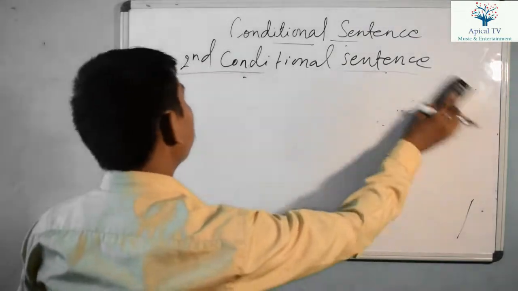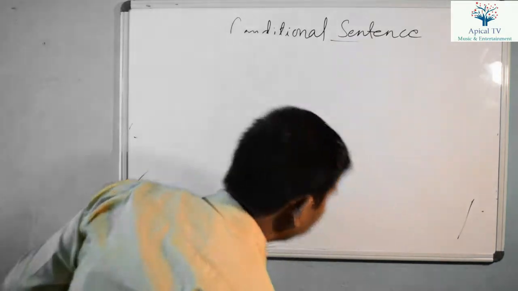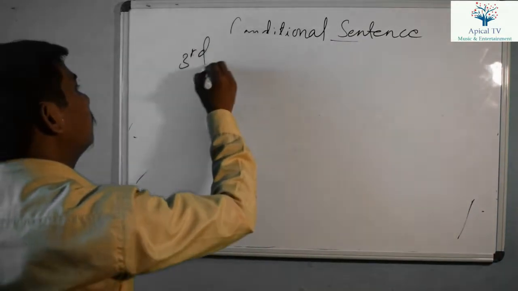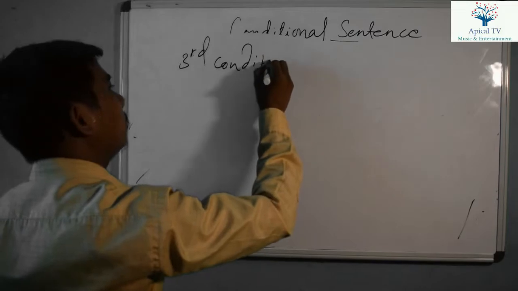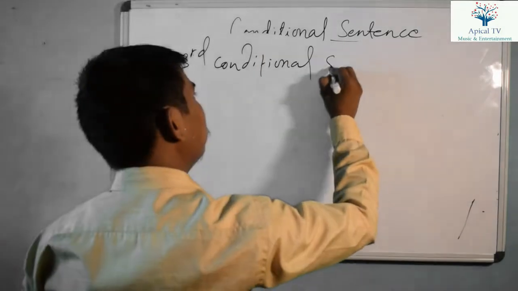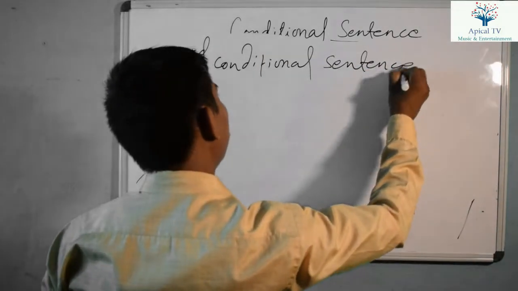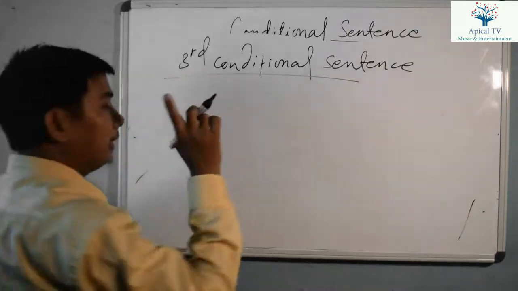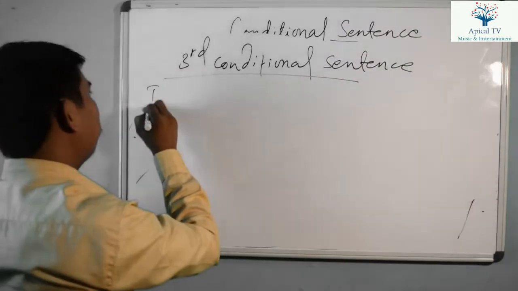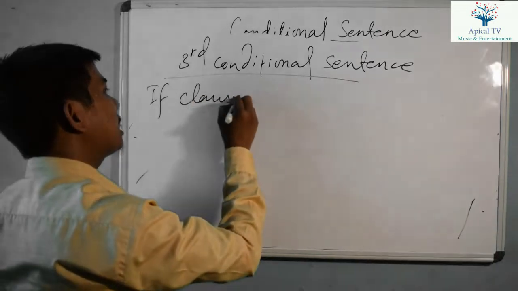Now let's talk about the third conditional sentence. After the second conditional sentence, we have the third conditional sentence. In the third conditional sentence, the if clause is past perfect. The if clause should be past perfect.